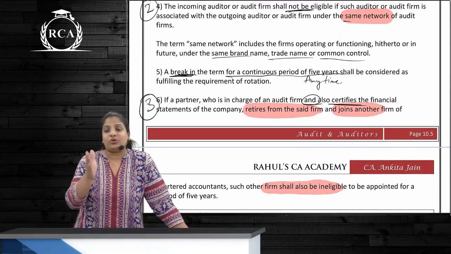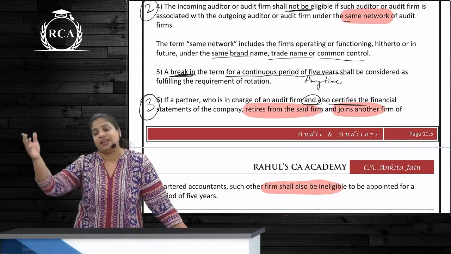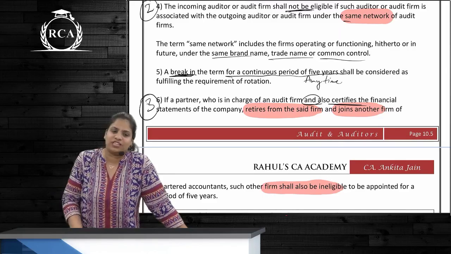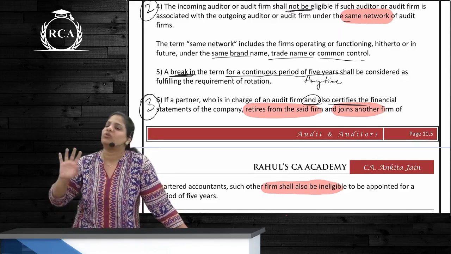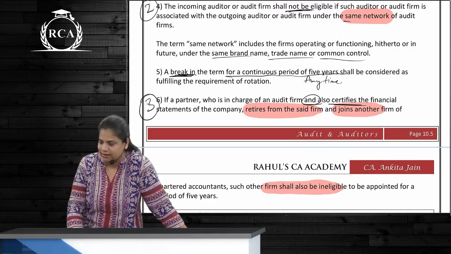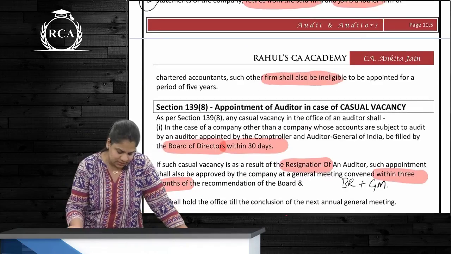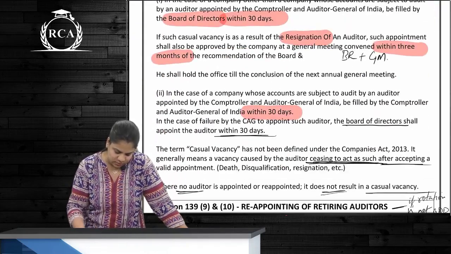Okay, so after 2 years, if this auditor resigns, and after 1 year he wants to come back for 3 more years, will that work? No, it will not, because once a break starts, only then the cooling period of 5 years will begin. Is this also clear? Yes? Okay. Casual vacancy is done over here.